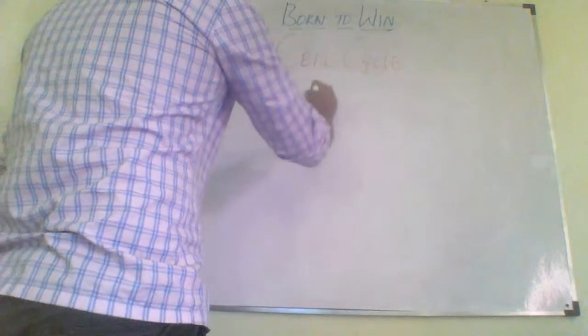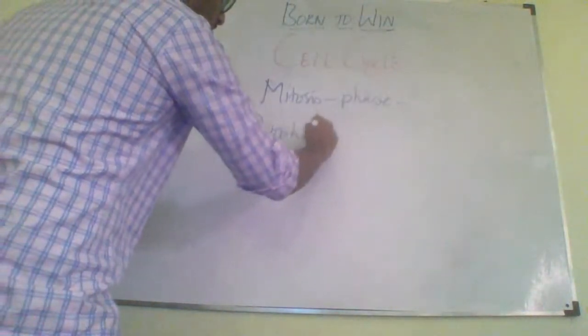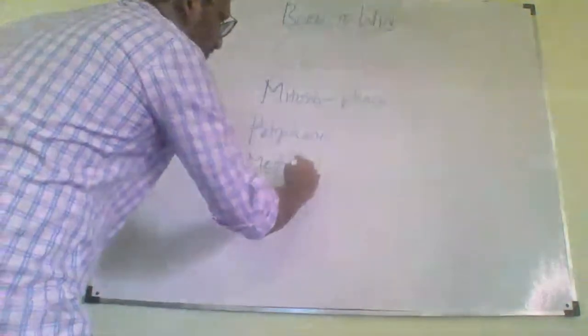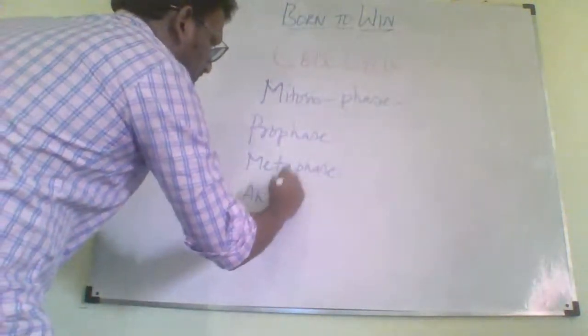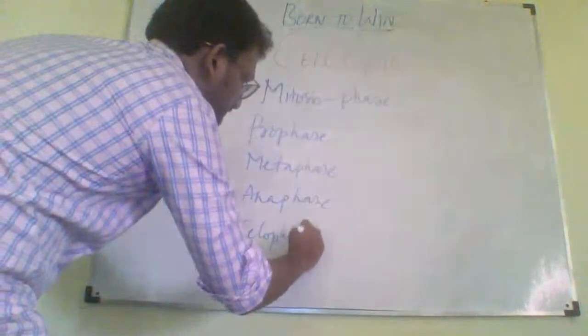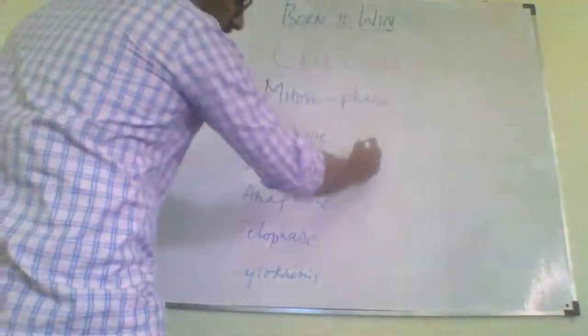M phase is nothing but mitosis phase. This mitosis phase is again divided into PMAT-C, that is prophase, metaphase, anaphase, telophase, and cytokinesis. Here, there would be nuclear divisions that take place in this entire part, and this is cell division. Cyto means cell.